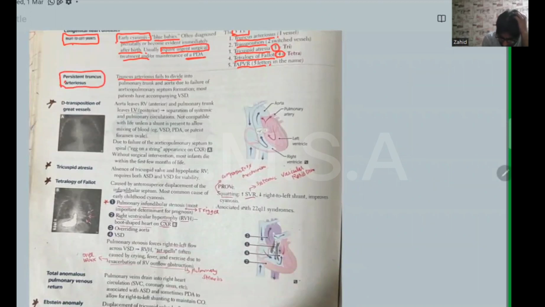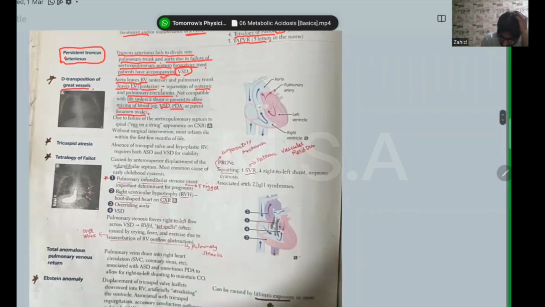Truncus arteriosus fails to divide into pulmonary trunk and aorta due to failure of aorticopulmonary septum formation. Most patients have accompanying VSD. Okay, next, transposition of great vessels. Aorta leaves the right ventricle anteriorly, pulmonary trunk leaves the left ventricle posteriorly. Separation of systemic and pulmonary circulation is not compatible with life unless a shunt is present to allow mixing of blood: VSD, PDA, or patent foramen ovale.